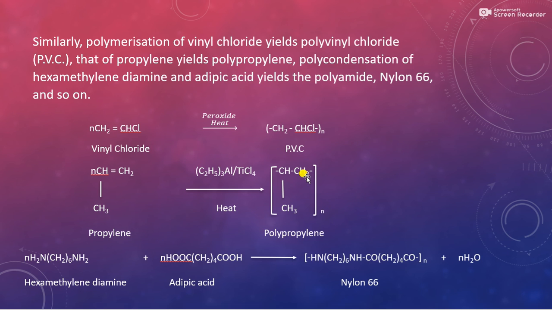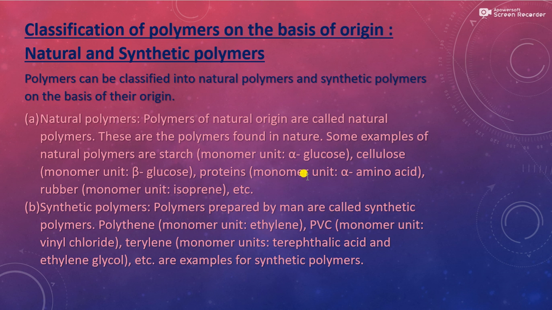The next is classification of polymers. First is based on the origin of polymers, that is, natural and synthetic polymers. First is natural polymers. Polymers of natural origin are called natural polymers. These are the polymers found in nature. Some examples are starch, cellulose, proteins, rubber, etc.